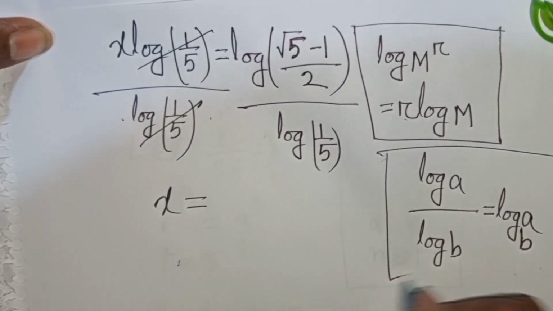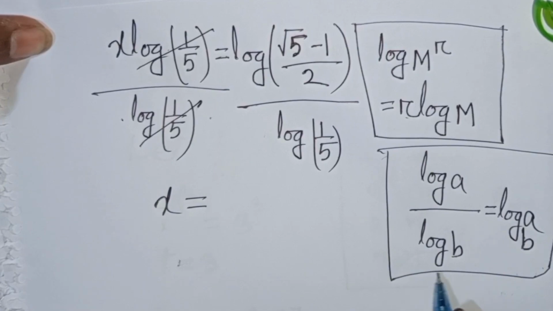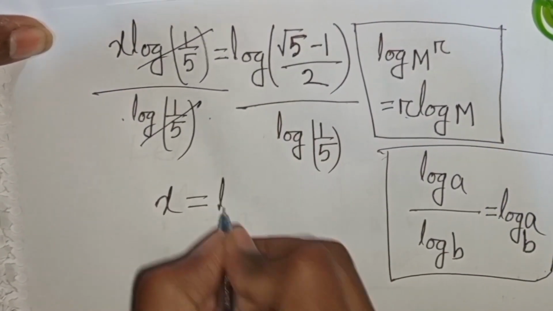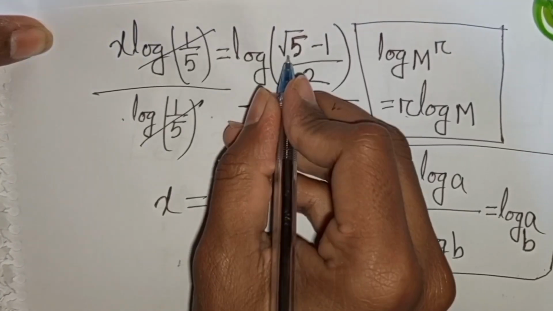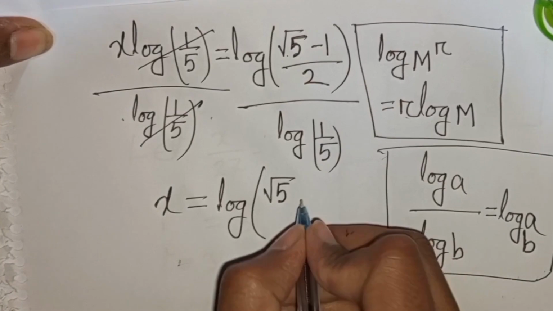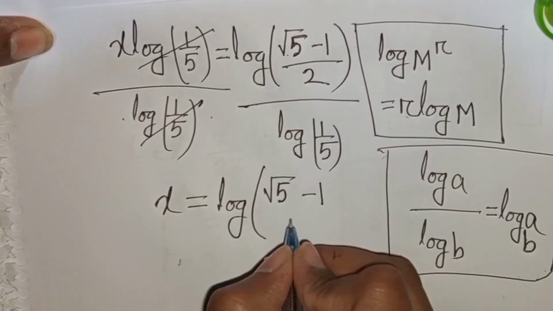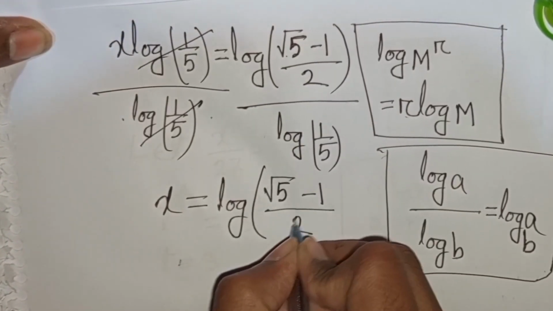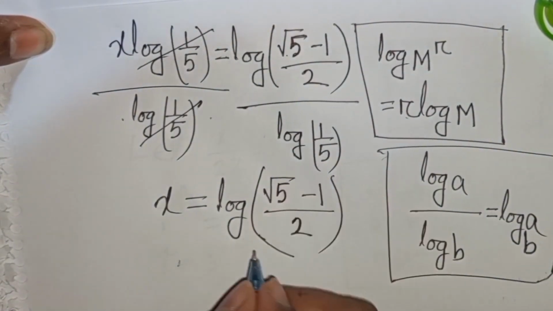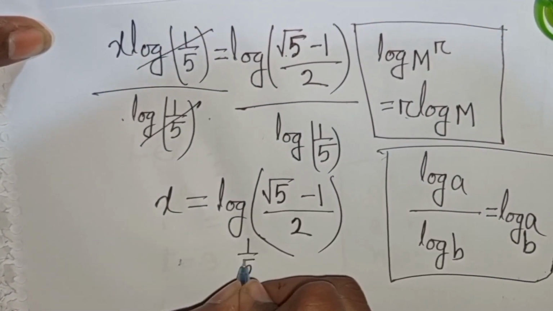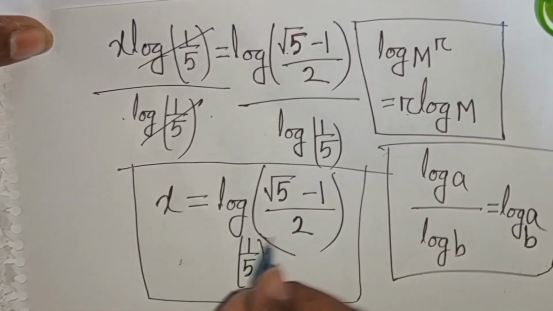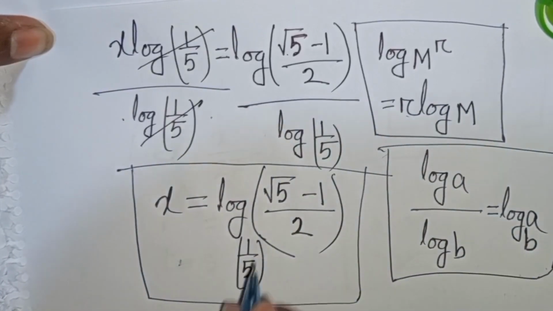So according to this formula, it will be log of (√5 - 1)/2 with base 1/5. So this is the value of x. So this is our final answer.